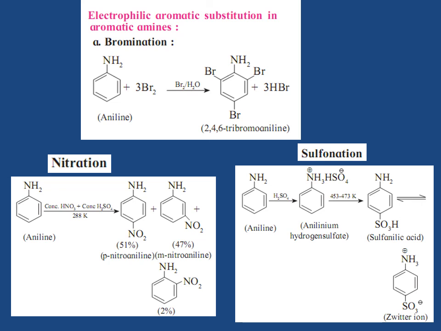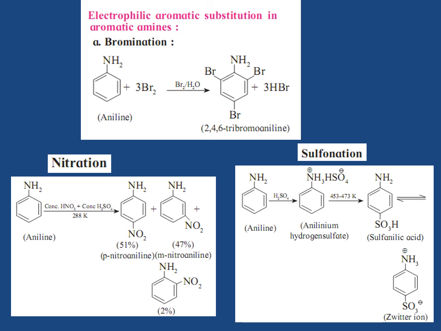Second reaction, that is the nitration. Nitration means replacement of hydrogen atom by NO2 group. Direct nitration of aniline yields a mixture of ortho, meta and para nitroanilines. In acidic medium, NH2 group is protonated to NH3+ group, which is meta-directing and deactivating. Hence, a considerable amount of meta-nitroaniline is obtained. Thus, aniline gives para-nitroaniline 51%, meta-nitroaniline 47% and ortho only 2%.